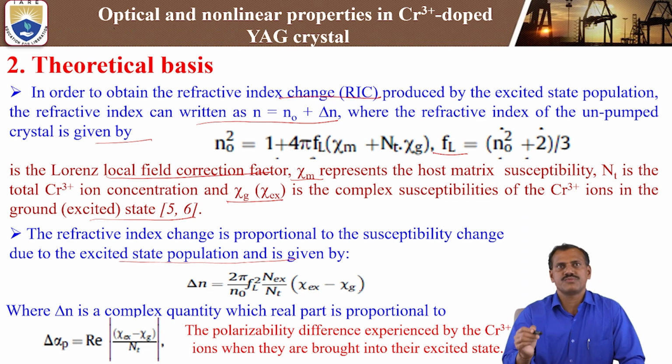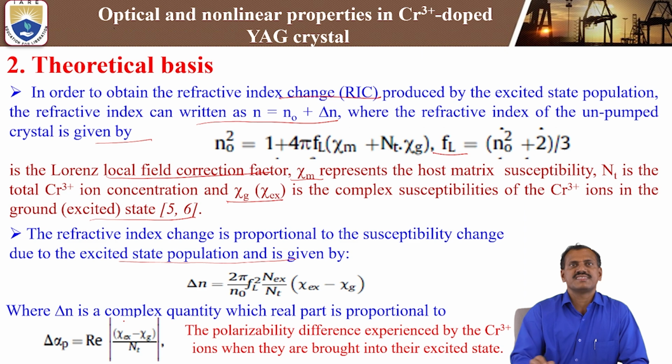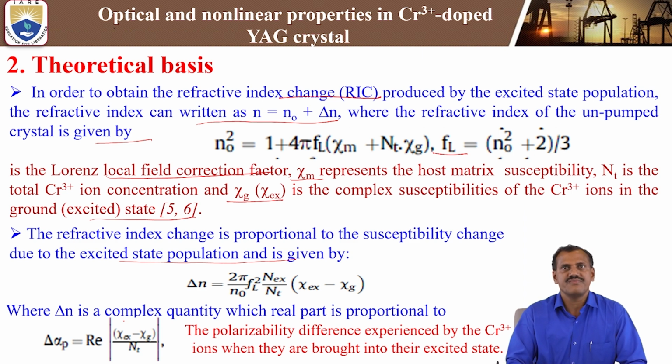So psi ex and psi g are the excited state and ground state susceptibilities, where delta n is a complex quantity whose real part is proportional to the polarizability difference experienced by the chromium 3 plus ions when they are brought into their excited state.